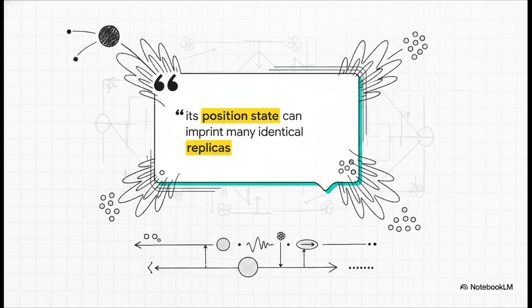It has a position because its state was robust enough to survive, and it imprinted so many identical replicas of itself into the environment that you, me, and literally everyone else can reach a consensus about it. Objective reality isn't just a static what is. Actually, scratch that. It's more like a consensus of surviving quantum information that multiple observers can independently tap into.